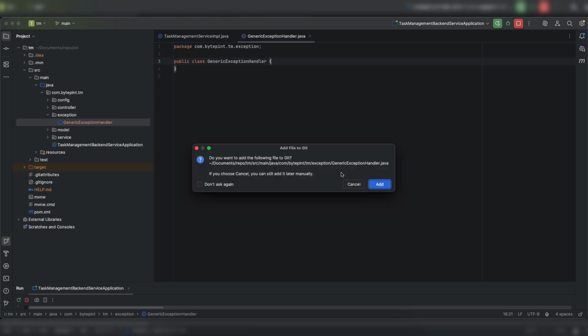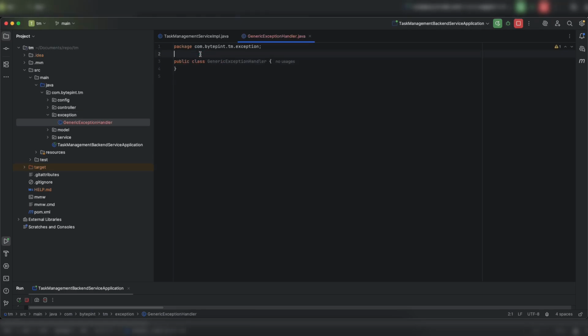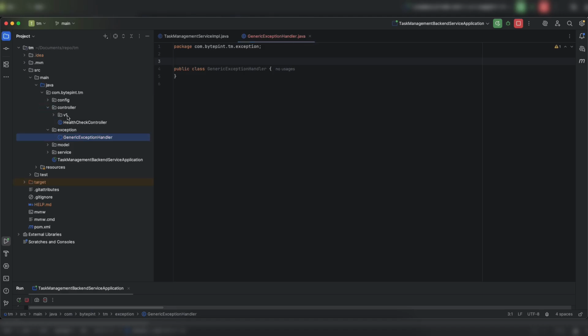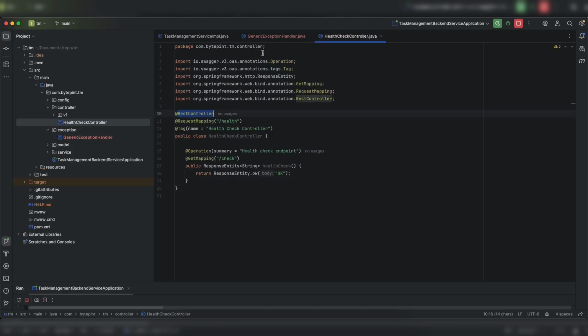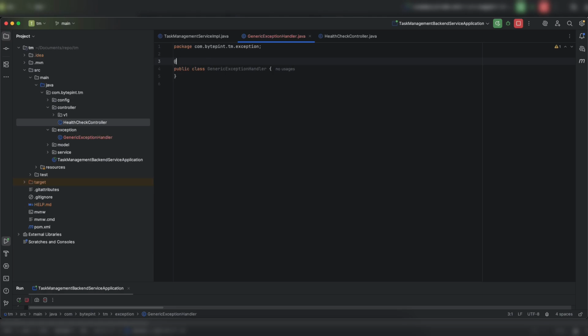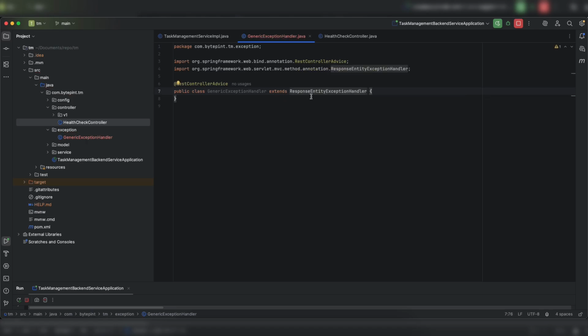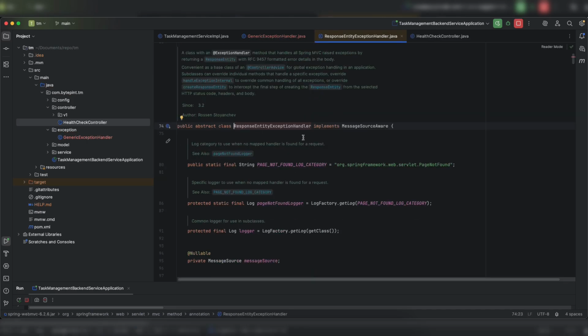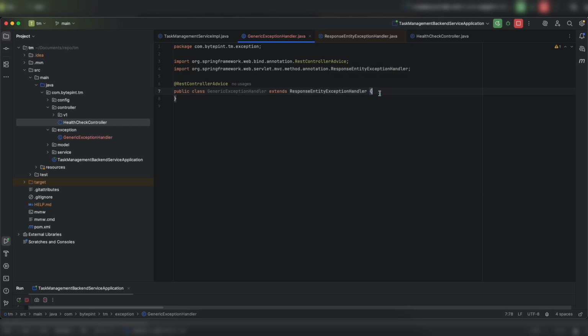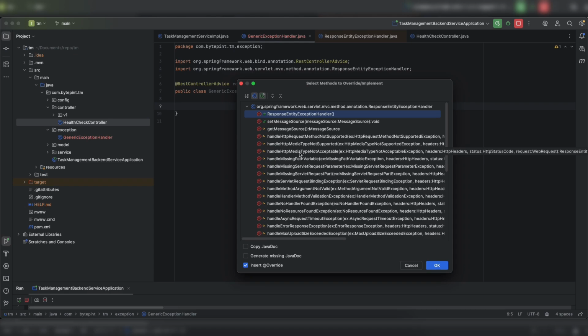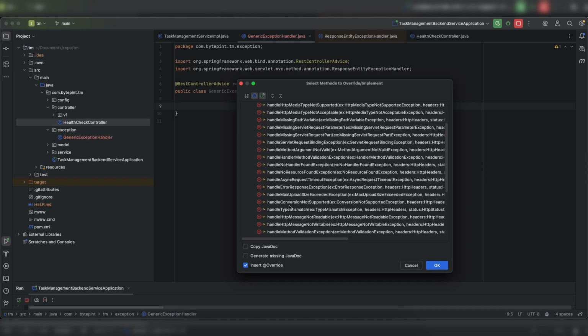Okay. Now, as our controllers are also REST controllers, right? So this ControllerAdvice should also be a RestControllerAdvice. Okay. So we need to extend one, not this one, ResponseEntityExceptionHandler class, right? So this is an abstract class. We need to extend this. Why we are extending it? So that we can get one method that we need to override. We can override all these methods, but as of now, I don't require it, right?